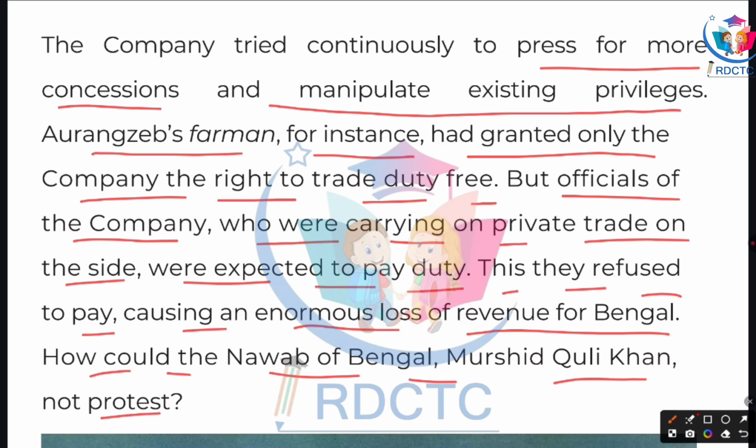The British couldn't just come and start business. They needed permission from Indian rulers to build trading posts. They started in Bengal, and in 1651 they got permission to build a factory on the Hooghly River. Slowly they started building forts, collecting taxes and recruiting soldiers. They became more powerful, and local rulers began to feel threatened.